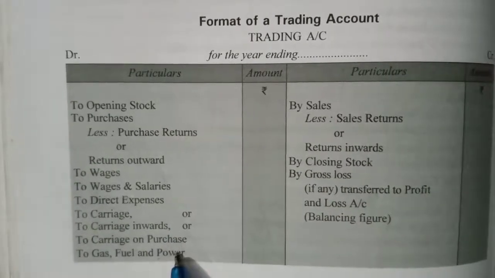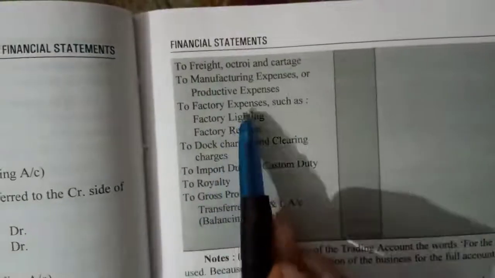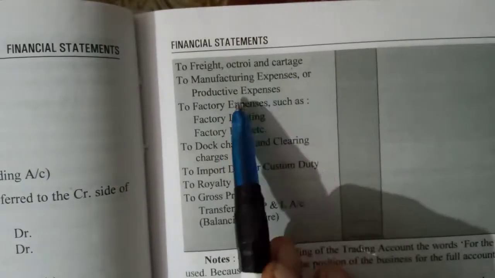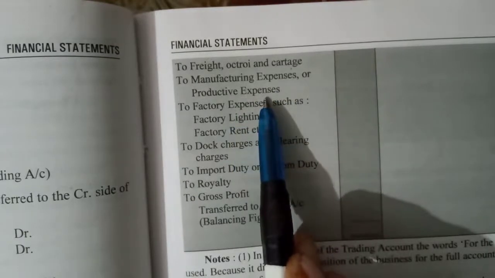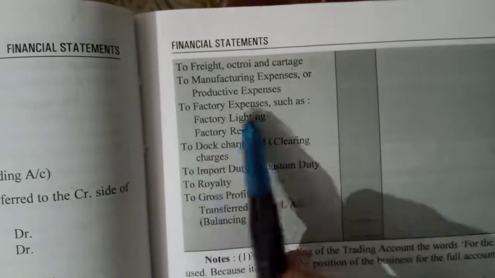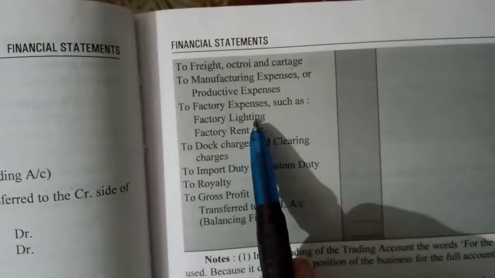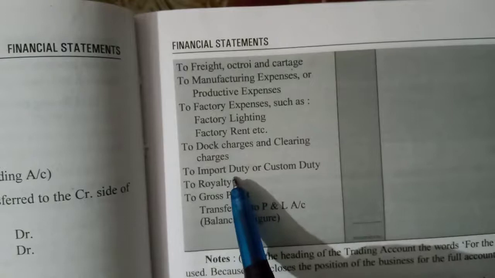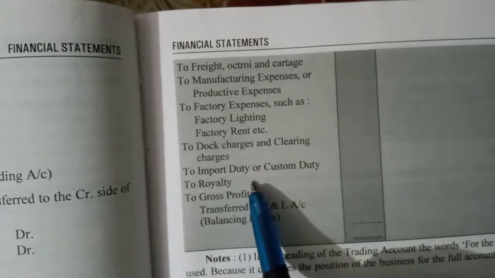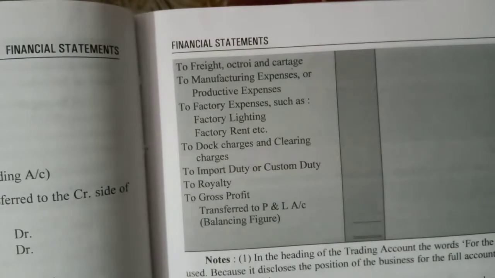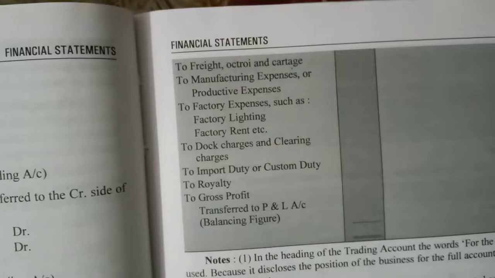Gas, fuel, power. Then freight, octroi and cartage. Manufacturing expenses or productive expenses means those expenses which are incurred during the manufacturing of goods. Then factory expenses such as factory lighting, factory rent, etc. Dock charges, clearing charges, import duty, custom duty, royalty. These are the items that are recorded on the debit side of trading account.